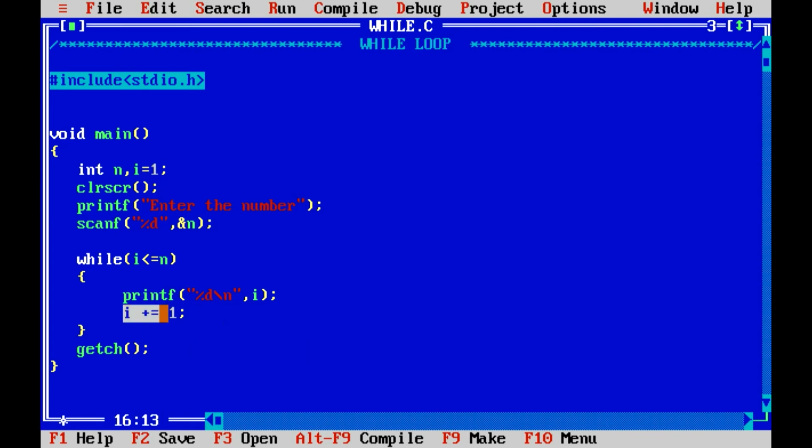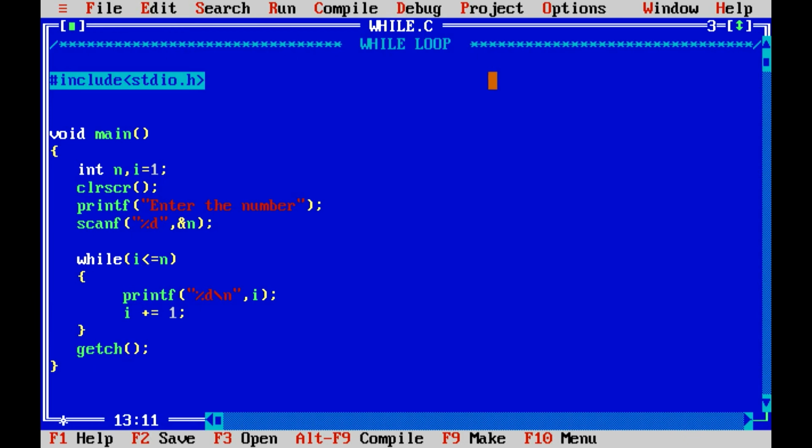And then I am incrementing the value of I, and then again the compiler goes and checks it, again it will be 2, it is less than 10, so it keeps on checking, and when the value of I becomes 11, it becomes false and it comes out of the while loop.